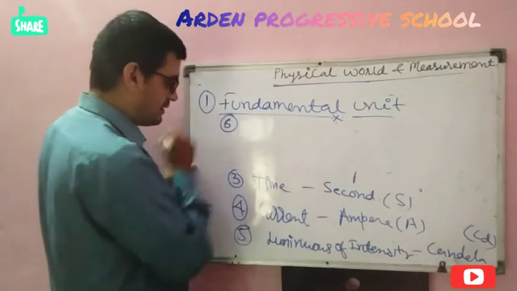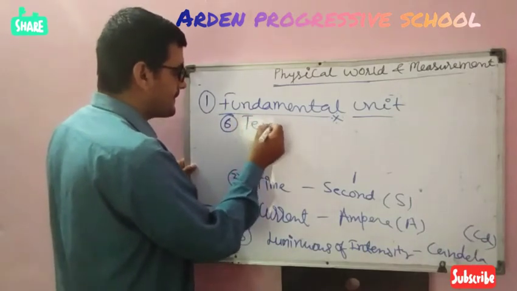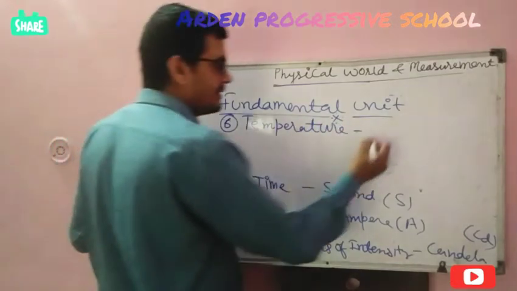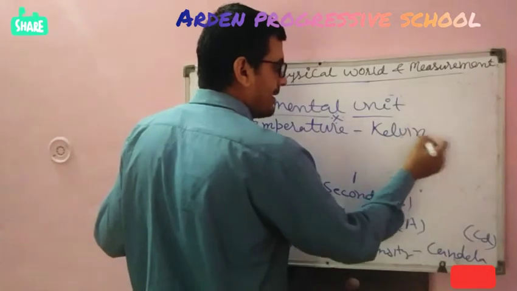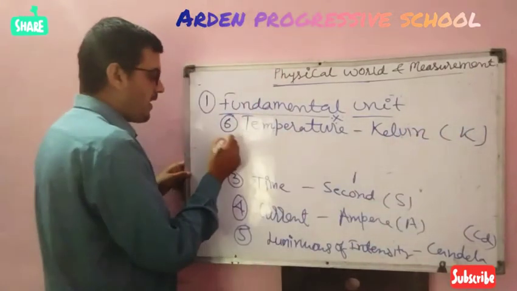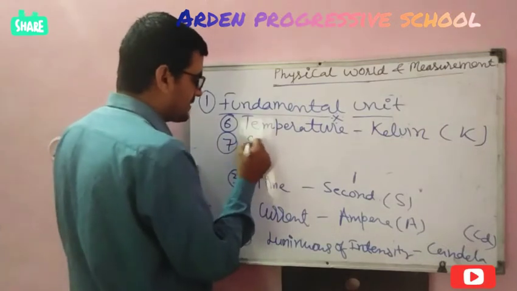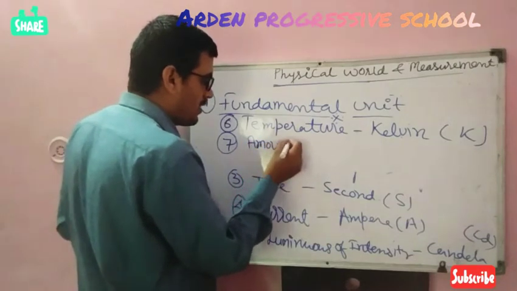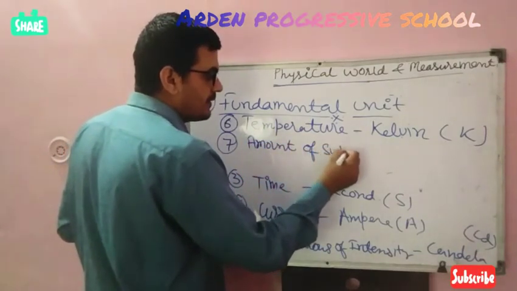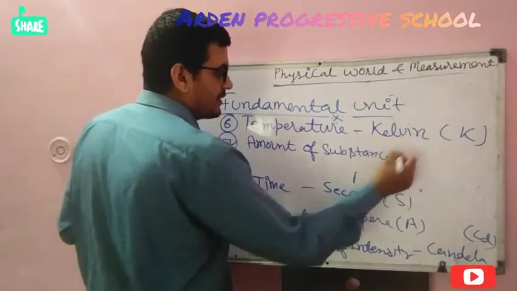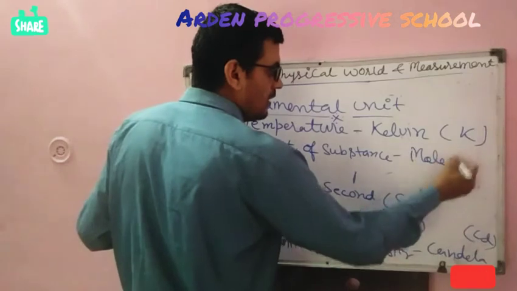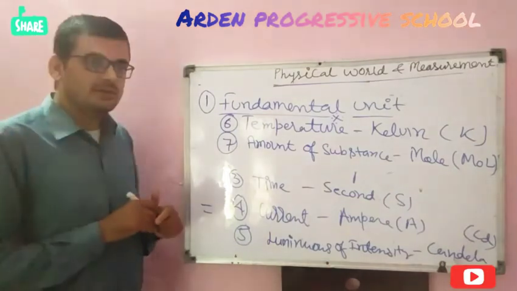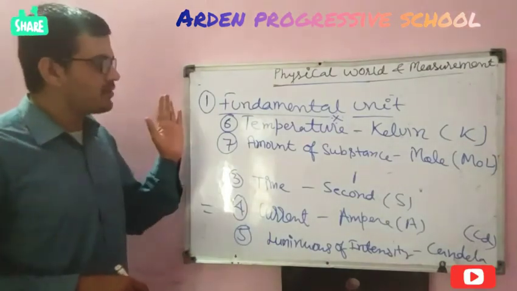Sixth one is temperature. Its unit is Kelvin. Symbol is K. And seventh one is amount of substance, or you can write quantity of substance. It is represented in mole. Symbol is mol. So students, these are the 7 types of fundamental physical quantity.